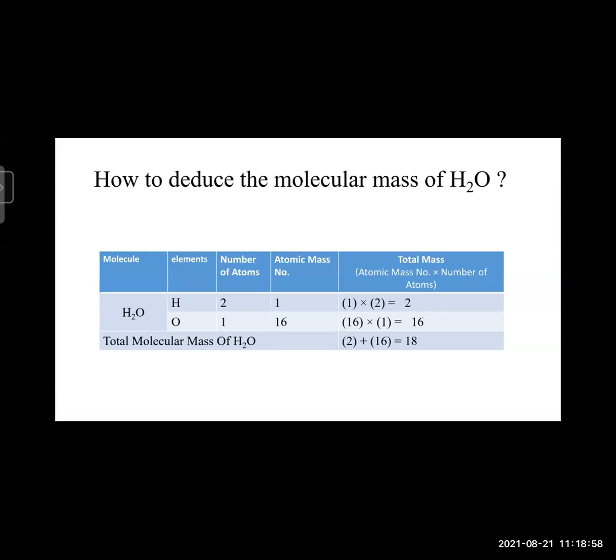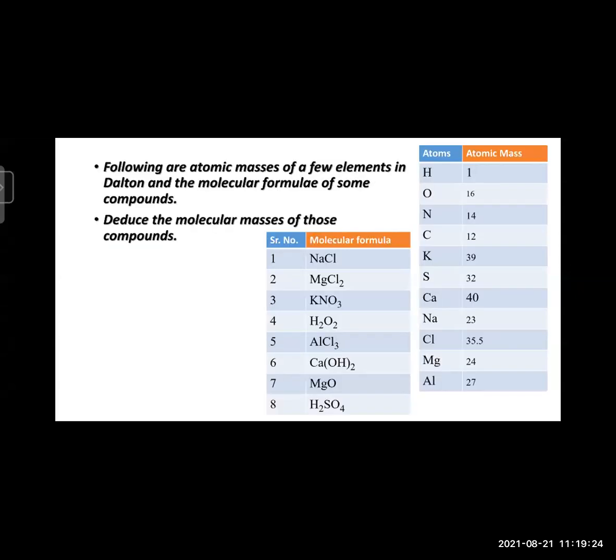Atomic mass of hydrogen is 1. So 1 into 2 is equal to 2. Oxygen, total number of atoms is 1. Atomic mass of oxygen is 16. So 16 into 1 is 16. Molecular mass of water is 2 plus 16, that is 18. So we get the answer of 18 U.